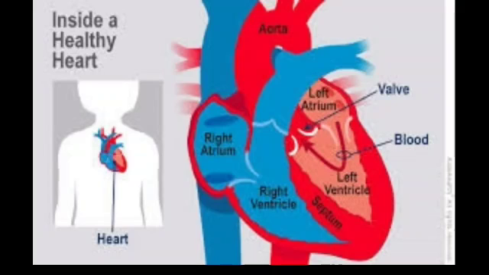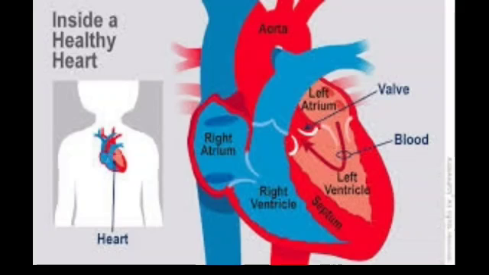And there are veins which carry deoxygenated blood from the body, from the upper part of the body and the lower part of the body. And we also have arteries which are coming out from the heart, which carry oxygenated blood to different parts of our body. Next, we are going to learn about the most important part: how does blood circulation happen.